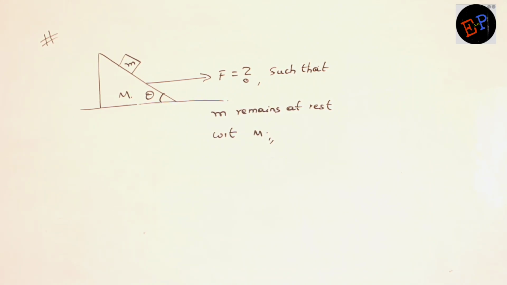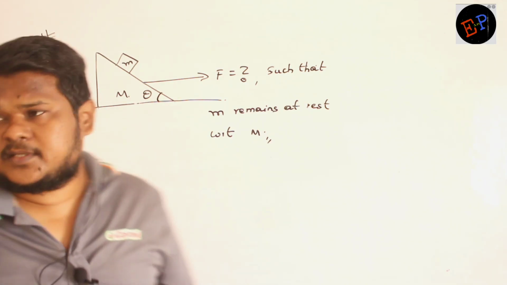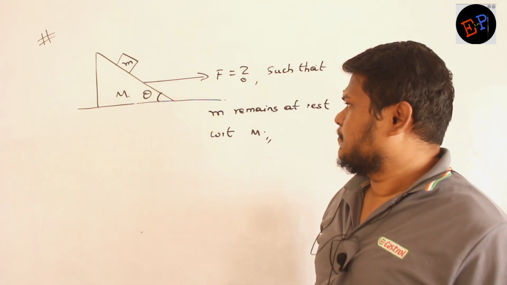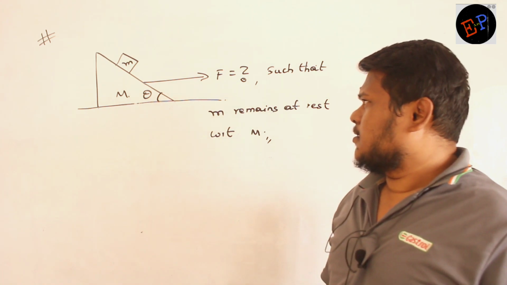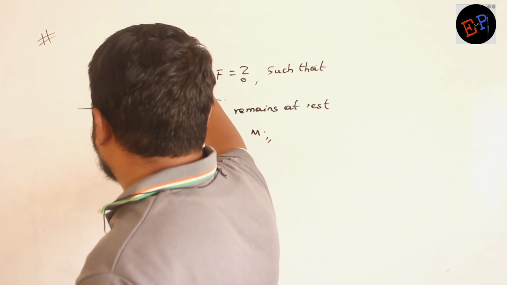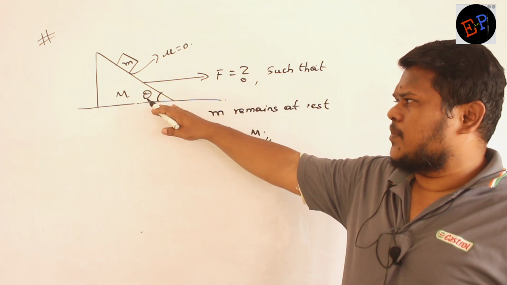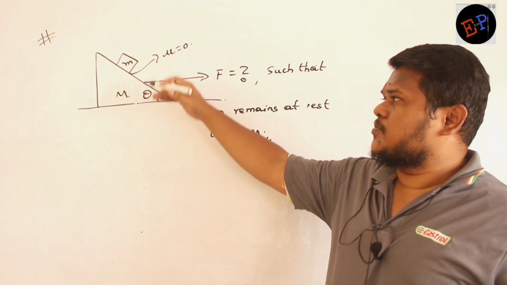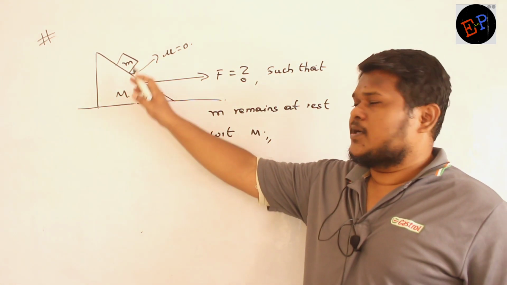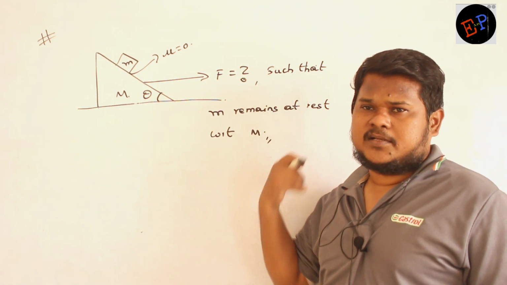Okay, ma? So this is the question. This is a body of mass capital M, and on this one you have a body of mass small m. Clear, ma? They are acting at an angle of theta, and there is no friction. Frictional forces are absent, so coefficient of friction is 0. Clear? Then the question is, how much force I have to apply on this capital M such that small m does not slip on capital M. Small m should not slip. It means small m and capital M, they should behave like a single body. Okay, then what is the force I have to apply? That is the question.